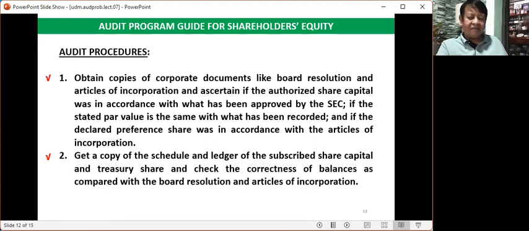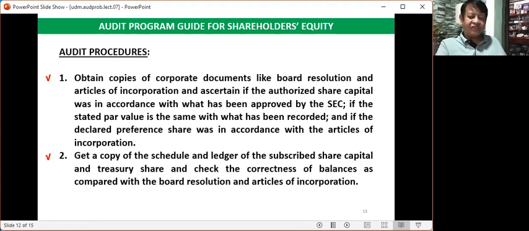The share capital certificate that I surrender to the corporation will be given to the treasurer of the corporation. The treasurer will be the custodian of all the share capital certificates purchased by the corporation. That is why it is called treasury share.